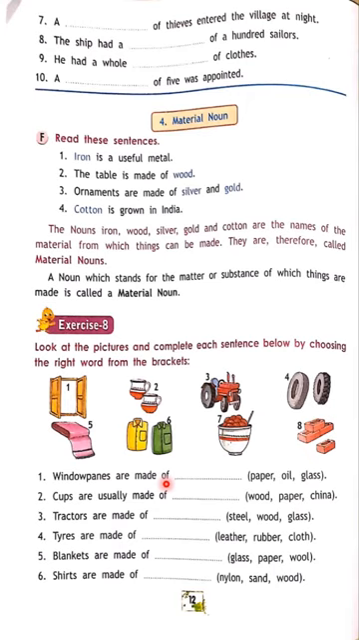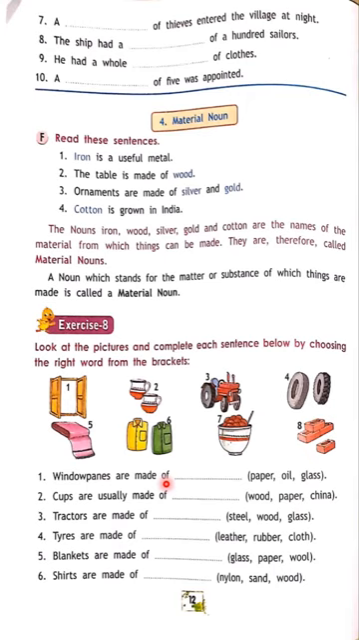Window panes are made of. We see through the window pane outside. What? Yes, glass. Glass is transparent. So generally window panes are made of glass. And cups are usually made of wood? No, paper. Paper cups are available, but generally cups mean china. China is a kind of ware, made of clay. Tractors are made of, yes, obviously steel. It's not made of wood, not glass.